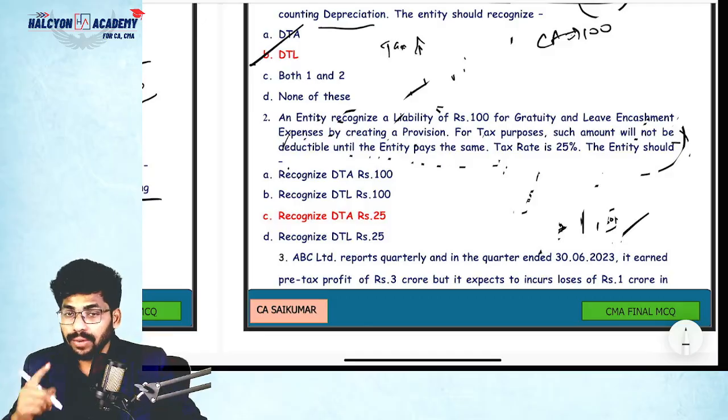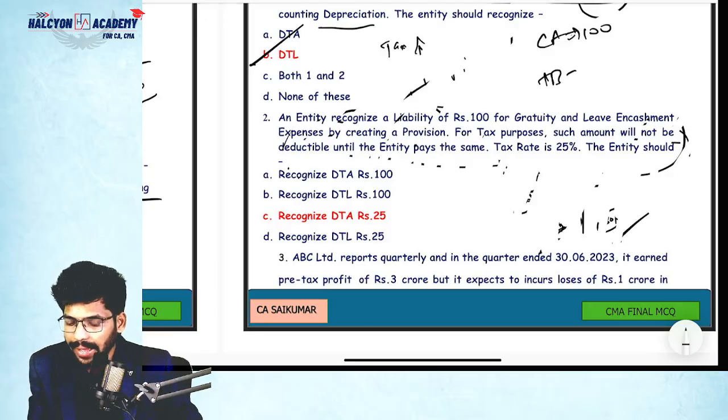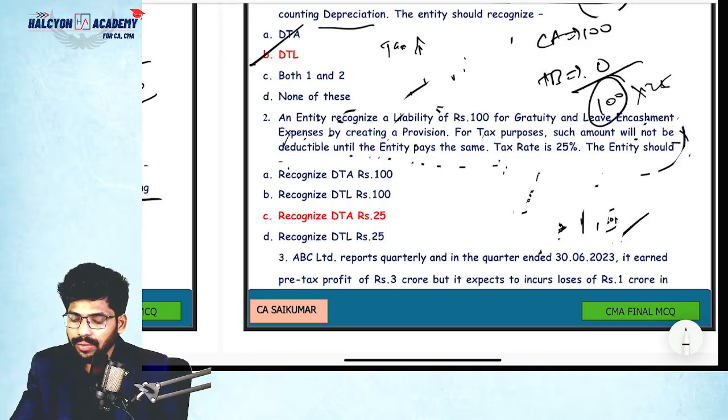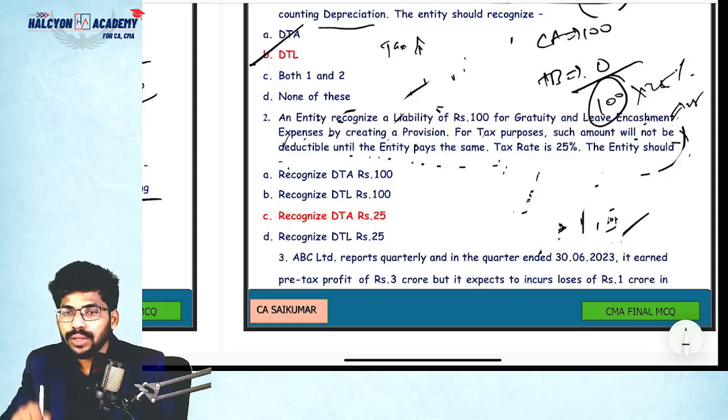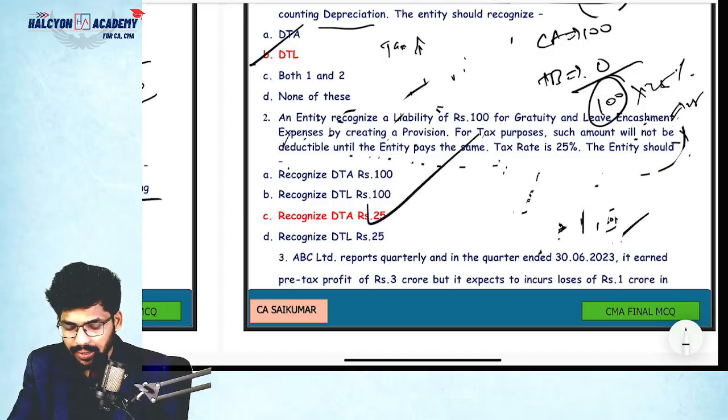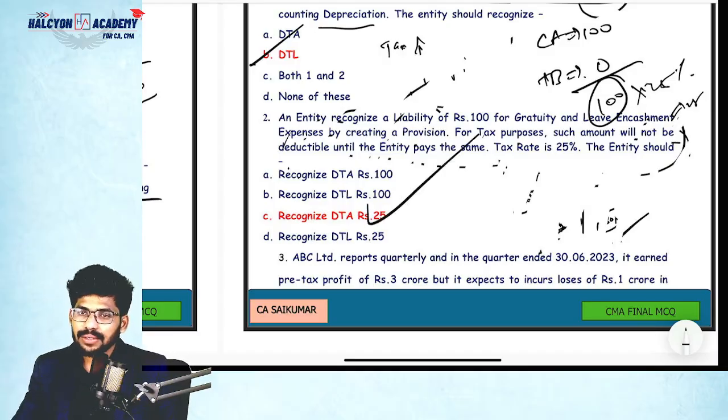Next, as per tax base, is there any liability we have? Nothing, so the tax base will be 0. Then the difference will be 100. 100 into 25%, 25. Here, in case of a liability, if the carrying amount is more than tax base, then deferred tax asset will be created. So DTA 25, recognize that. That's it.